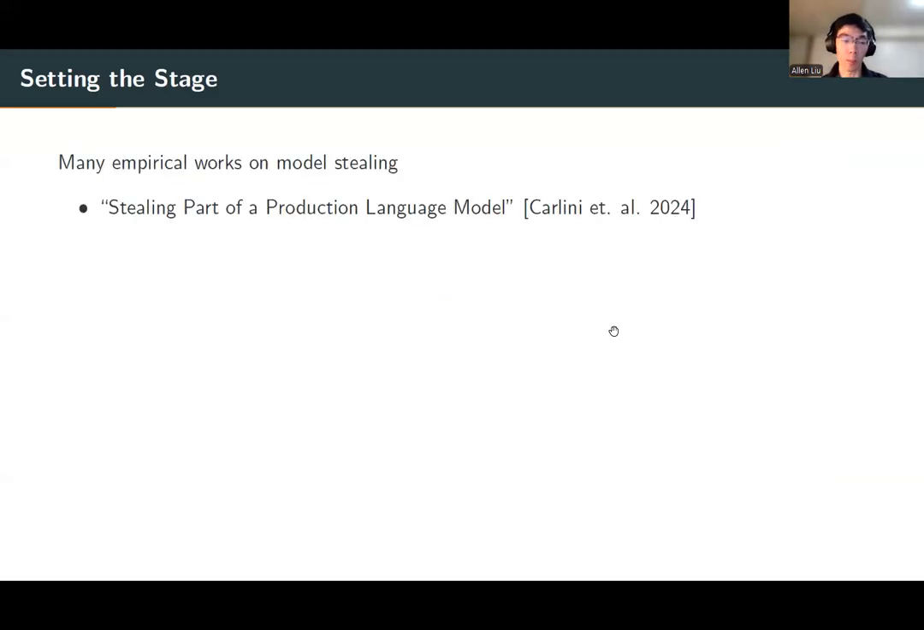Model stealing is an important problem in machine learning, and there have been many empirical works on model stealing over the past few years. One example that's perhaps most relevant to what I'll talk about today is this 2024 paper by Carlini et al., titled Stealing Part of a Production Language Model, where the authors actually show how to provably steal parts of real production language models, namely the embedding dimension and the last projection layer.